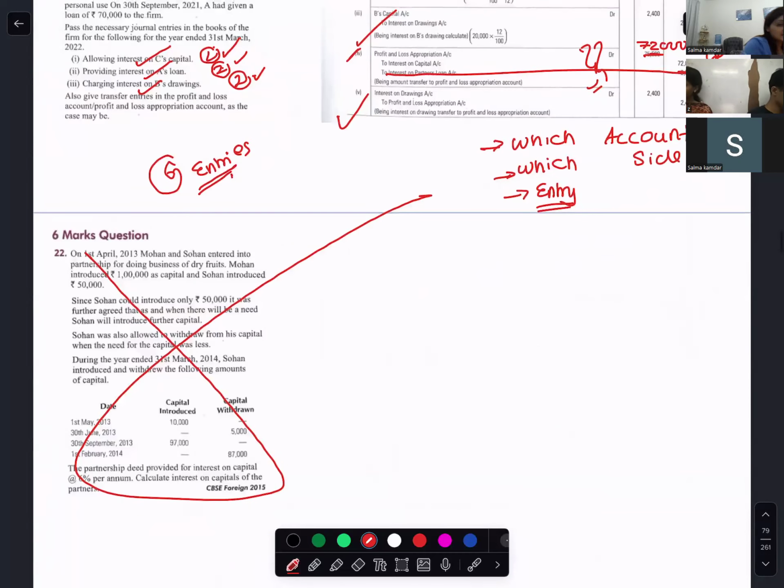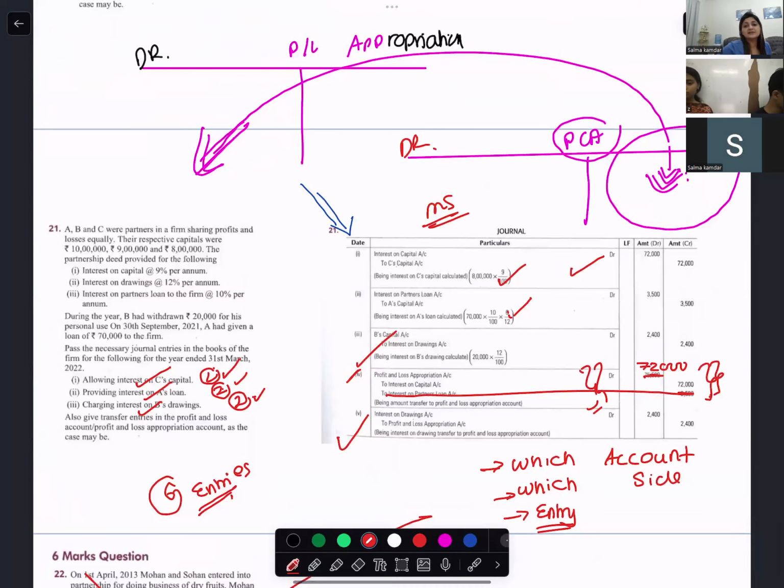The 6 entries are done. Miss, I have done the capital entry. Sorry, I've done the capital entry. What entry did you pass? Miss, the one that I dictated to you: profit and loss appropriation account to interest on capital, and interest on capital to partners' capital account. Okay, say debit. Interest on capital debit to partners' capital.